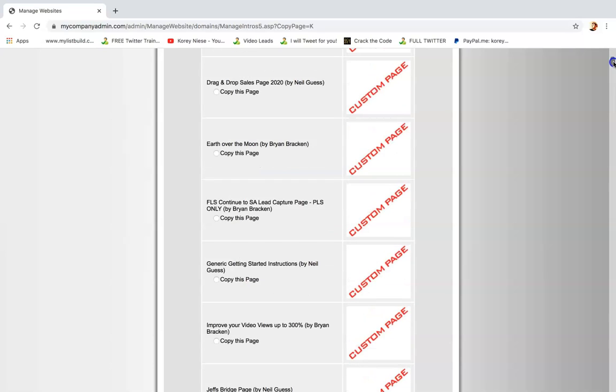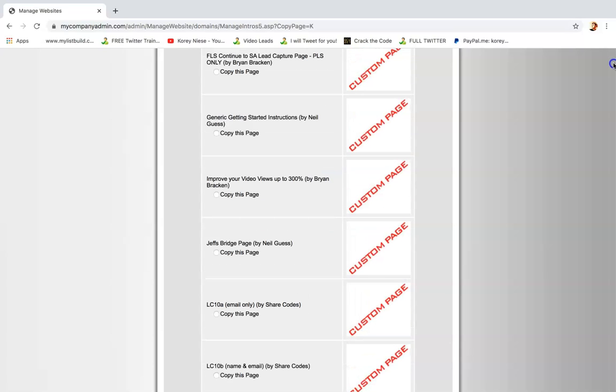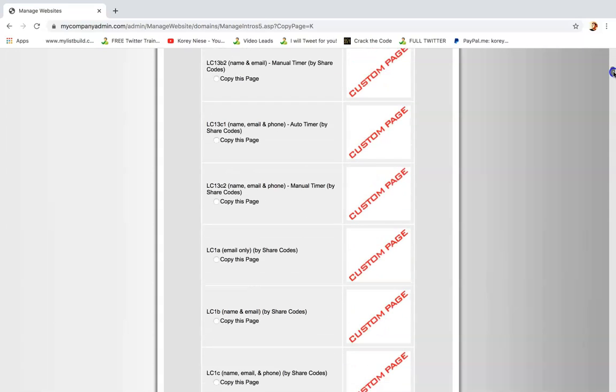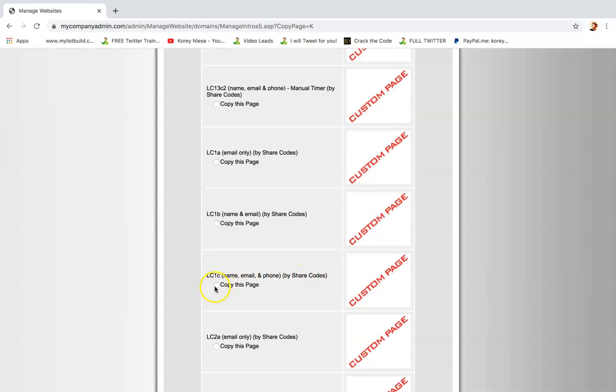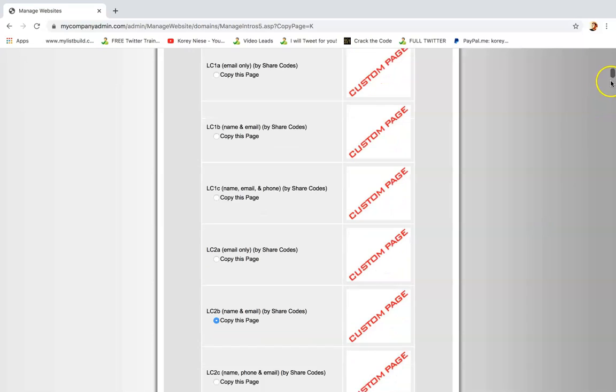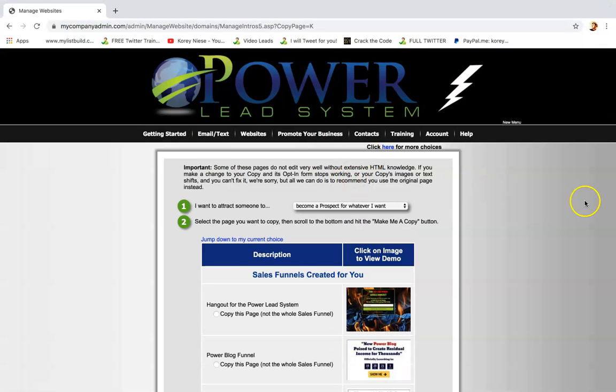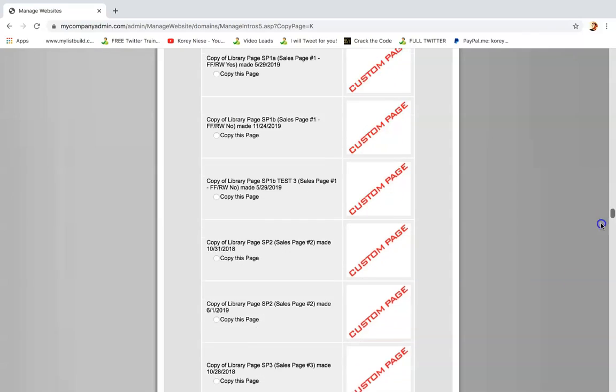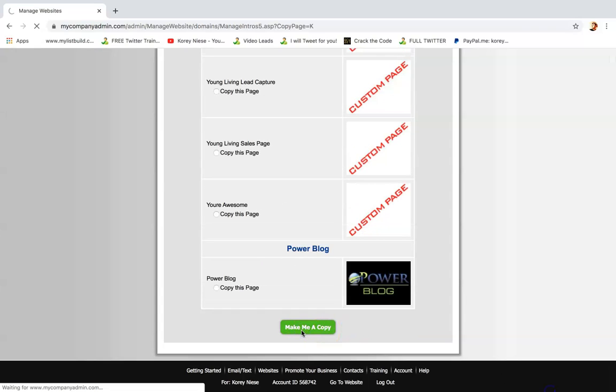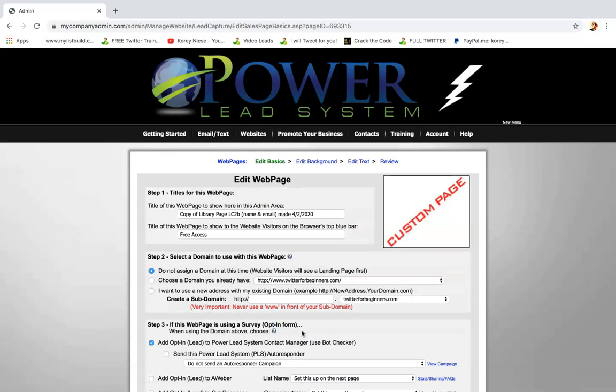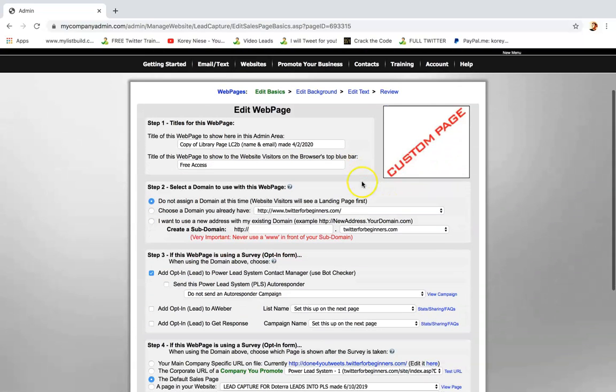So the landing page I've used to generate the most leads online has been lead capture number 2. So I could go here and select lead capture number 2, name and email, and I could scroll up or scroll down, click make me a copy. All right, and then it's going to bring me to this section where I can edit my web page however I want in here. Title, etc.